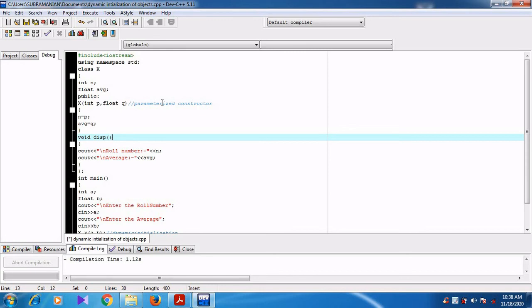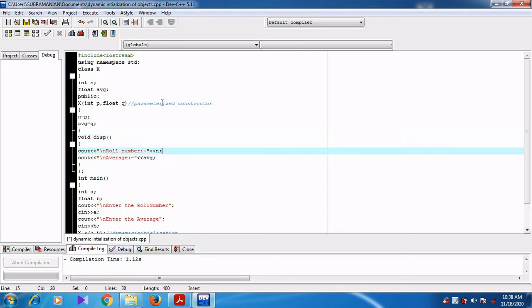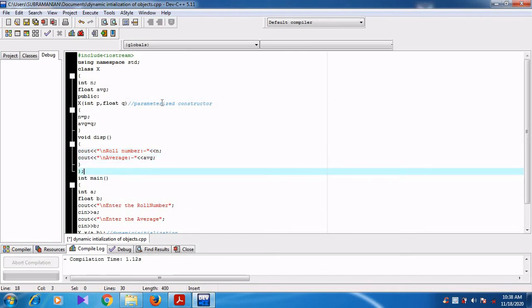Disp is a member function. It displays the roll number and average. Then the class is terminated. The class contains two data members, n and average, and two member functions.